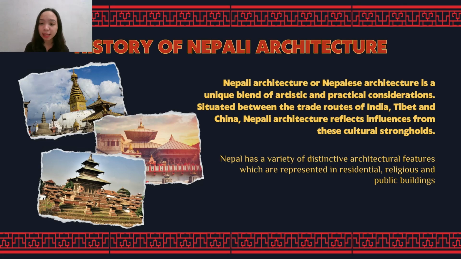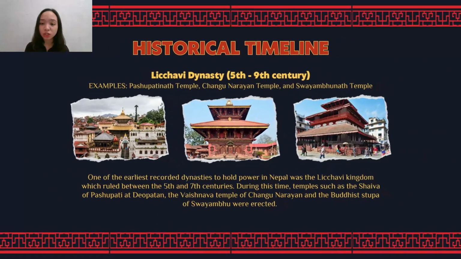Now, let's find out the historical timeline of Nepal. First is the Licchavi dynasty, which dated from 5th to 9th century. Licchavi kingdom was one of the earliest recorded dynasties to hold power in Nepal. During this time, temples such as the Shiva of Pashupati at Dayapatan, the Vaishnava temple of Changunarayan, and the Buddhist stupa of Swayambhu were erected. Sample structures during this period are the Pashupatinath temple, Changunarayan temple, and the Swayambhunath temple.